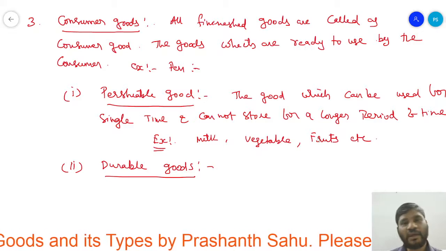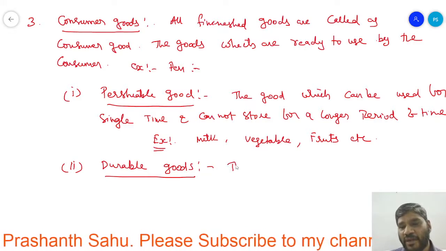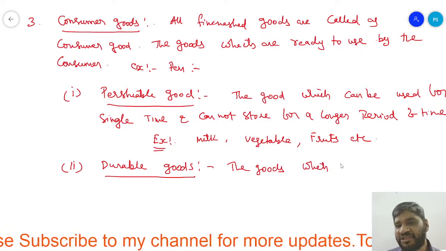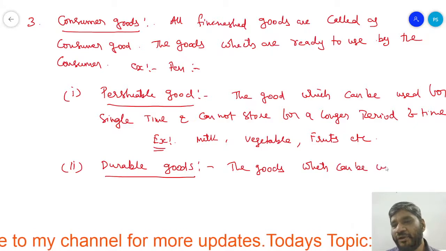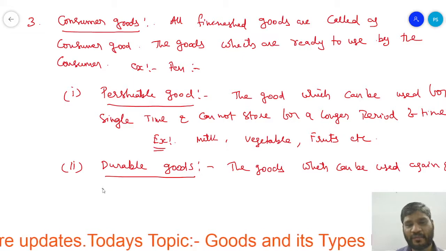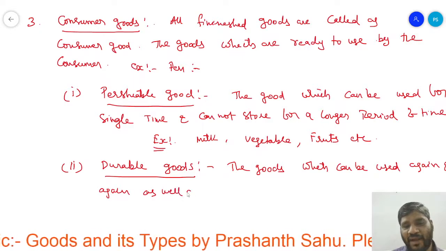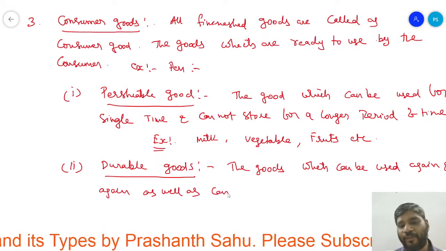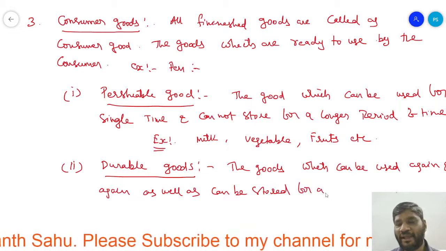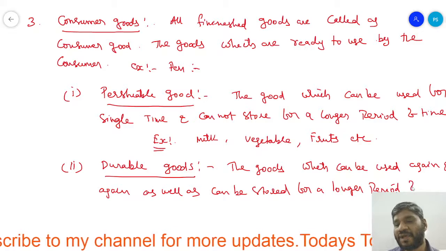Next one, durable goods. The goods which can be used again and again, as well as can be stored for a longer period of time.